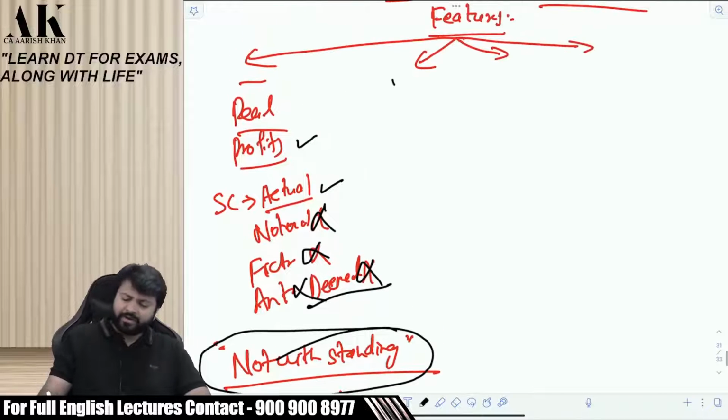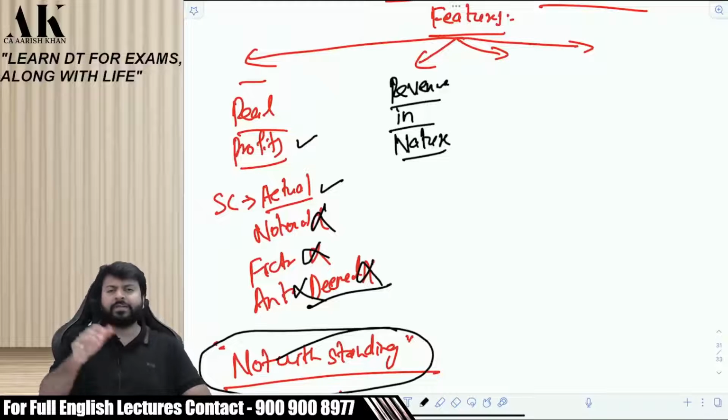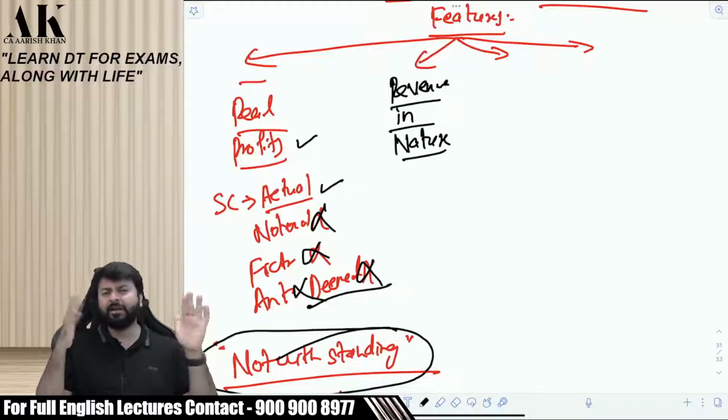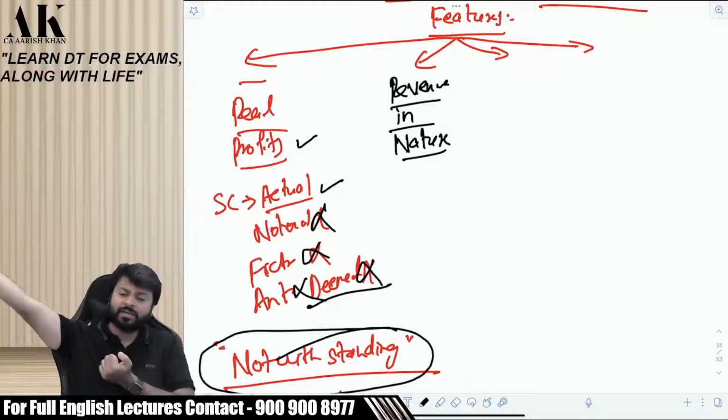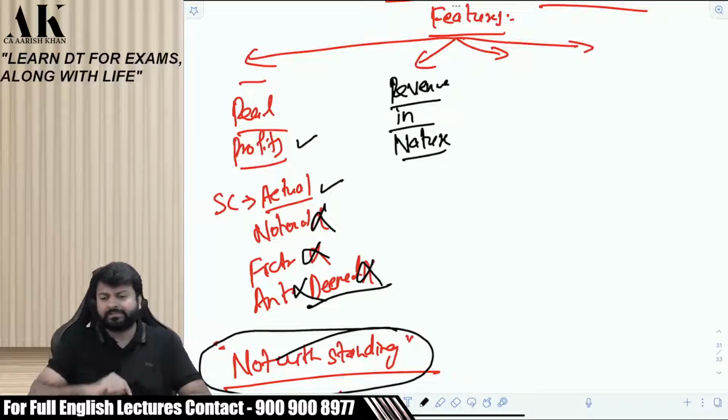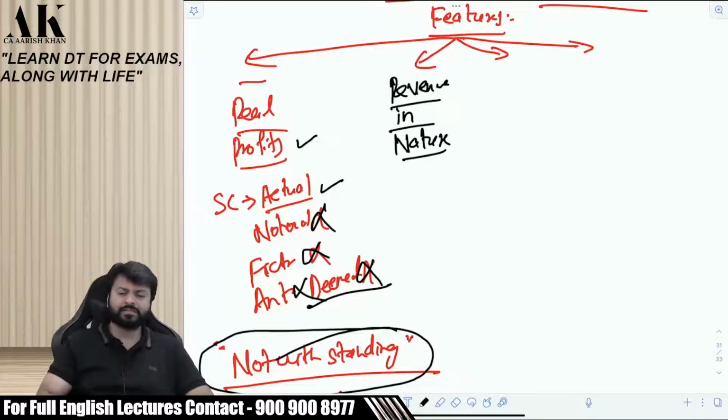Second point, profit has to be revenue in nature. Revenue in nature means something which is recurring in nature, regular in nature, which is regularly received by the assessee. Those profits are called revenue profits, recurring profits. Capital profits are not charged under PGBP. For capital profits, we have made a separate section. We have made a separate head, that is capital gains, which will be charged under the head capital gains.